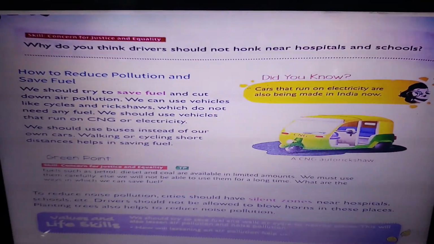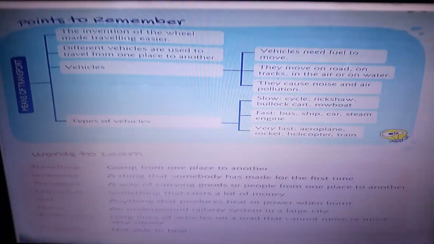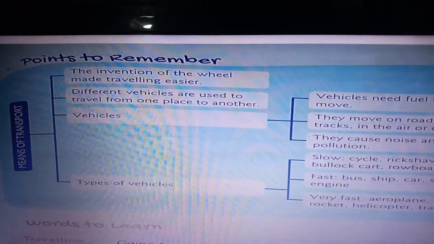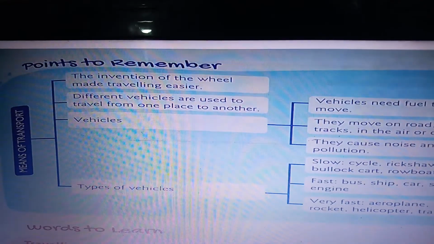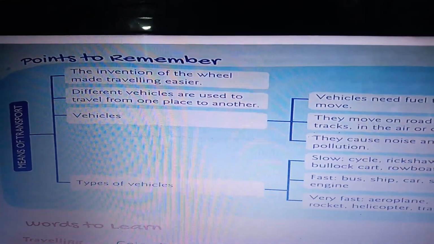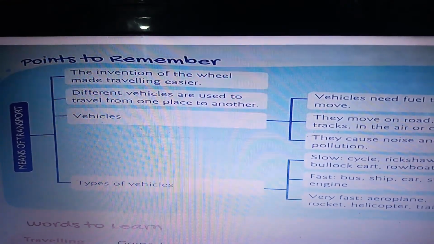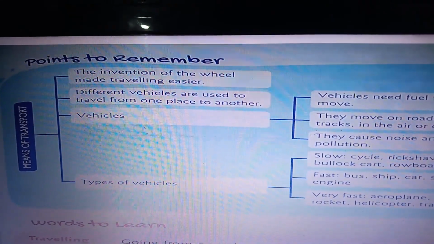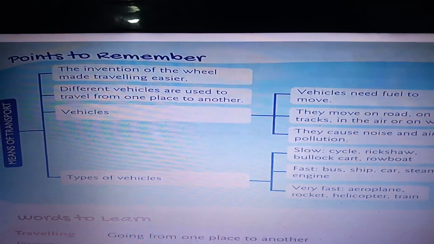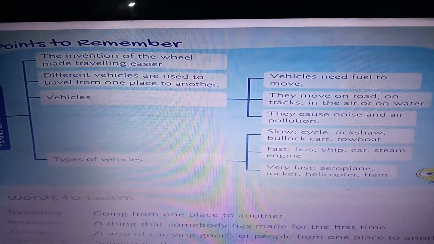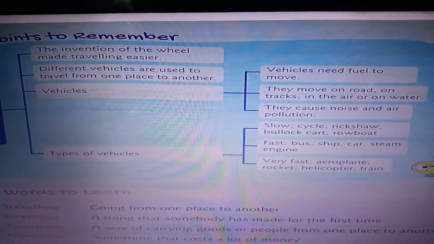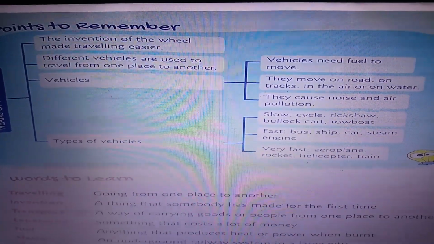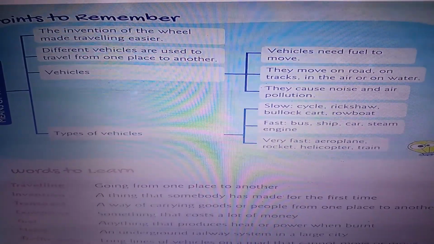Now let us come to the points to remember. What are the things we learned today? Means of transport. The invention of the wheel made traveling easier. Different vehicles are used to travel from one place to another. Vehicles need fuel to move. They move on the road, on tracks, in the air or in water. They cause noise and air pollution.